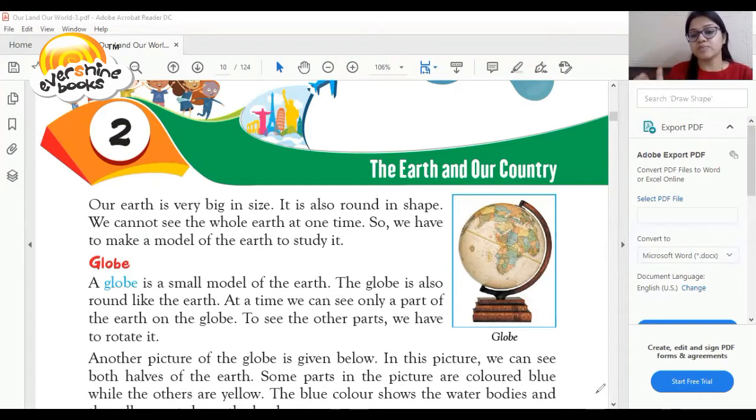Basically, a globe is a small model of the Earth, which is the first learning objective of the chapter. So let's begin with the globe. A globe is a small model of the Earth. This is a very important question and I am highlighting it. What is a globe? A globe is a small model of Earth. The globe is also round like the Earth.